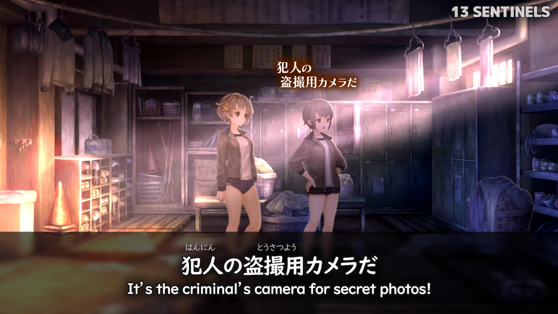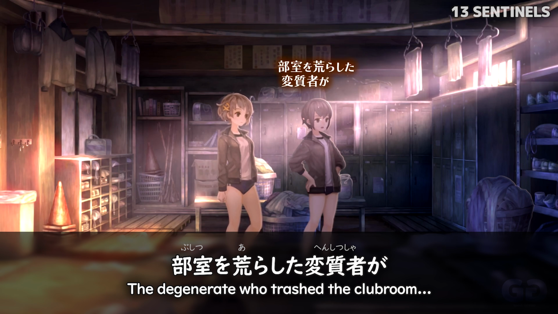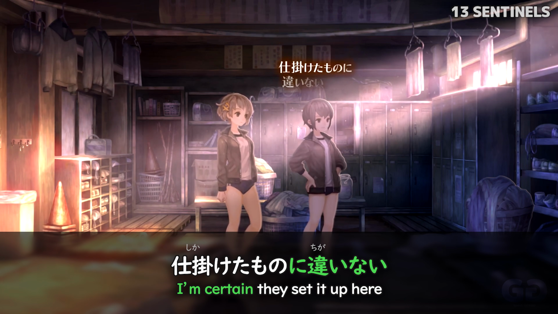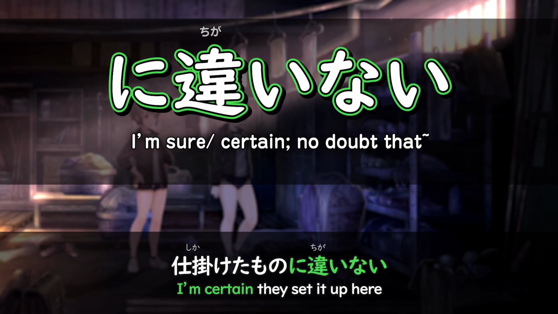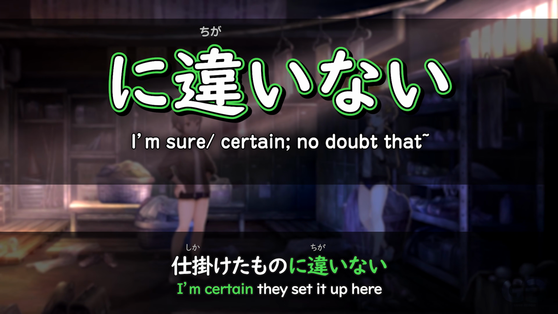犯人の盗撮用カメラだ。物質を荒らした変質者が仕掛けたものに違いない。 I'm certain this is something they set up, here referring to a secret camera.